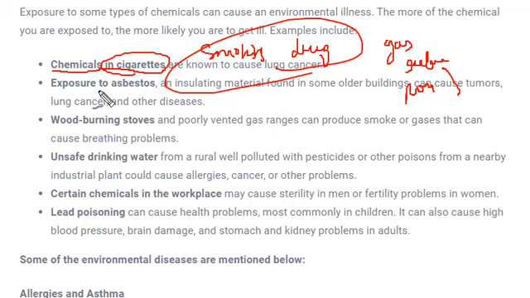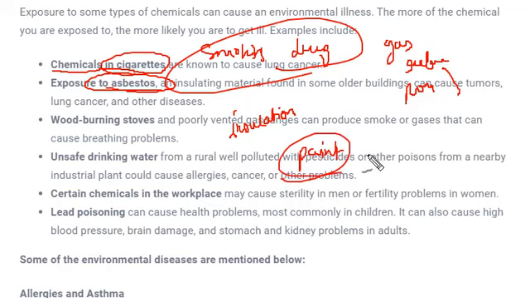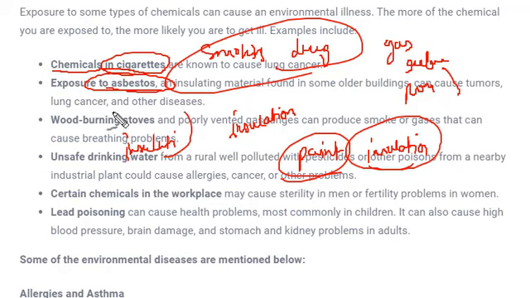Next is exposure to asbestos. Asbestos is an insulating material, generally used in construction of houses, paints and many other things which need insulation. Insulation, you must be knowing, means something which does not allow conduction. So a house which is painted with a paint containing asbestos has insulating capacity, and the heating and cooling system would be okay in that house.